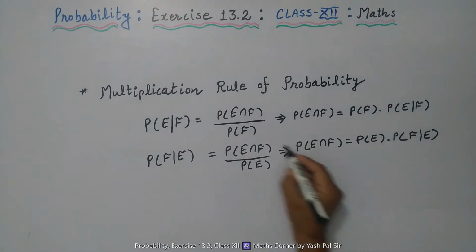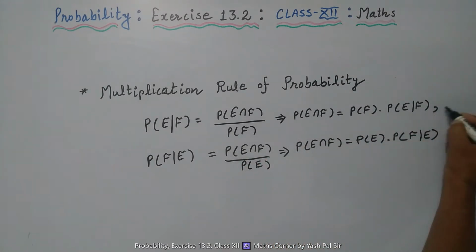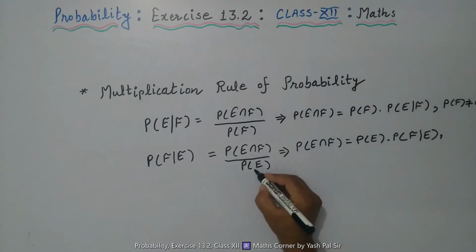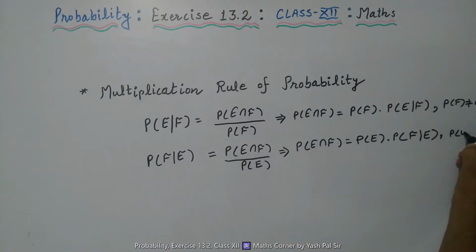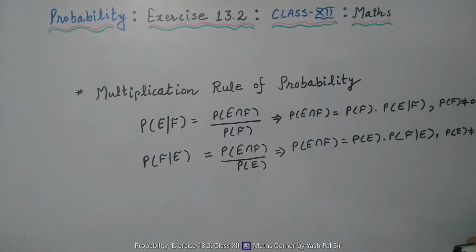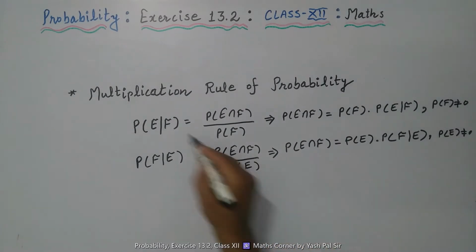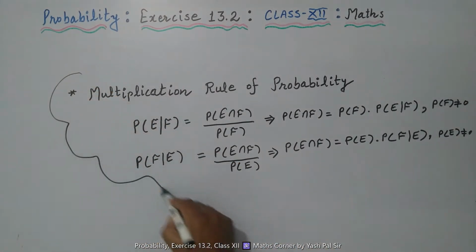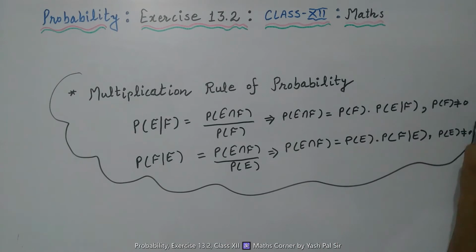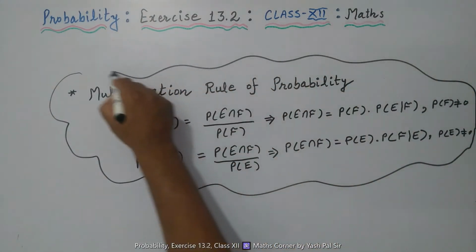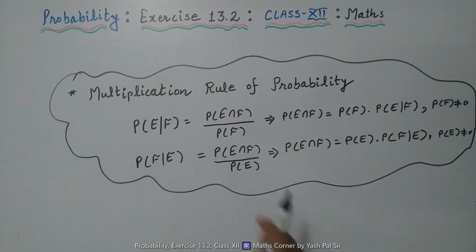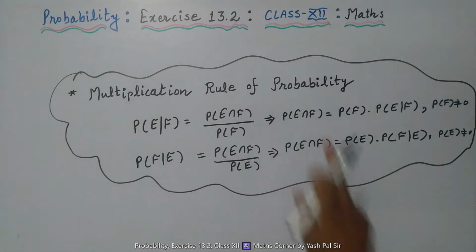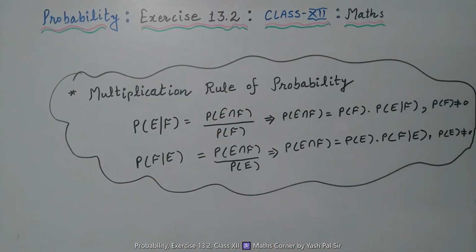So here we see that probability of F should not be equal to 0, and in the second case probability of E should not be equal to 0, right? These two rules in probability are called the multiplication rule of probability, right?